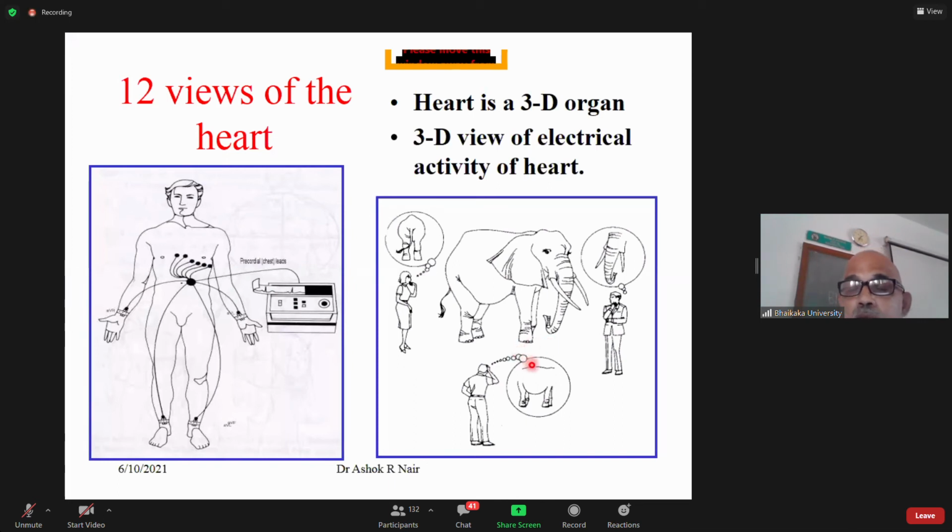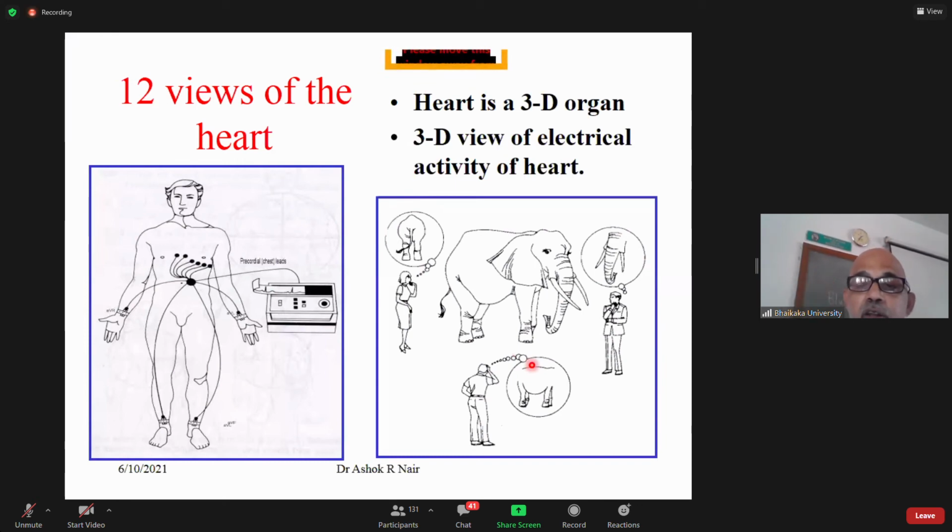Similarly, the leads are connected at different locations, looking at the same electrical activity. In the definition of ECG, we said it's a graphical representation of electrical activity of the heart during a single cardiac cycle.